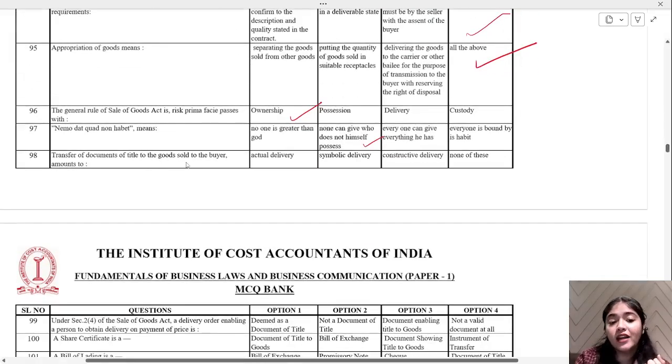Transfer of a document of title to goods sold to the buyer amounts to what? Actual delivery, symbolic delivery, constructive delivery, or none of these. That is symbolic delivery.